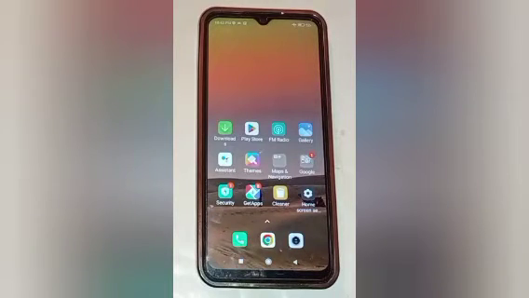So today's video title is how to fix hotspot problem in Redmi phone. So let us start our video.